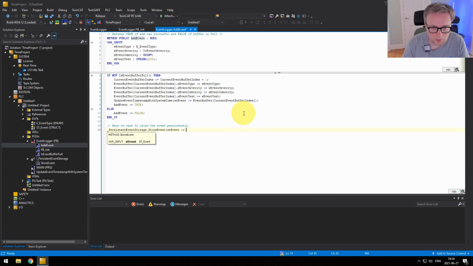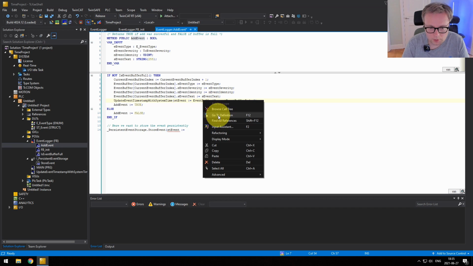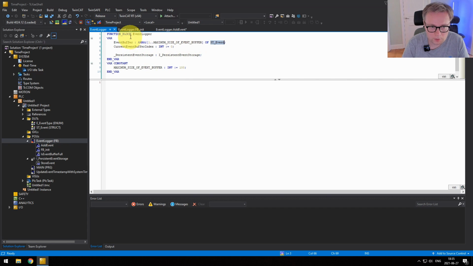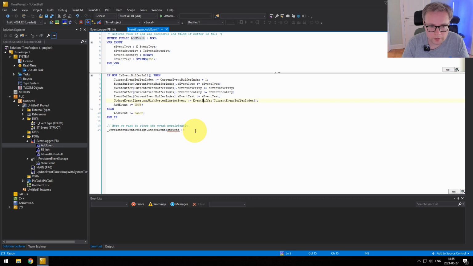And the event is in the buffer of the events on this particular position. Because this event buffer is just an array of events, and we want to persistently store the one that's on this position. Oops, that's a mistake. Excuse me. And that's it. And this is all the code needs to know.